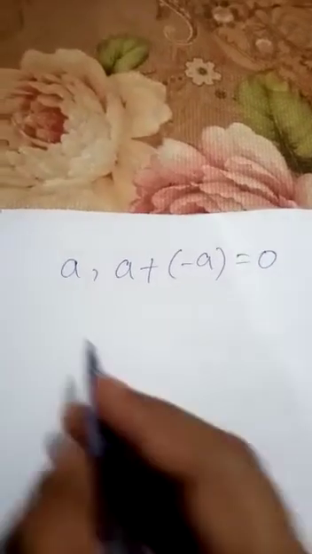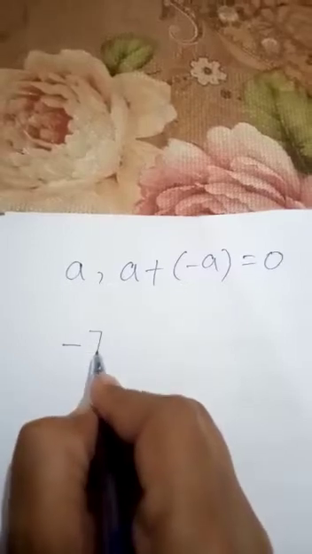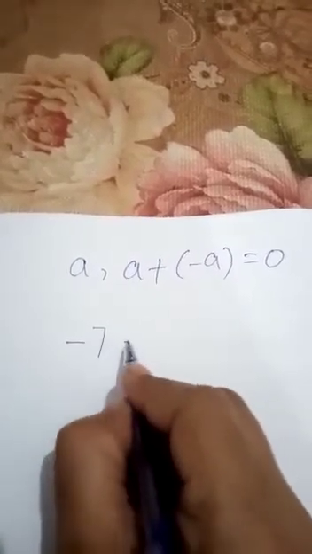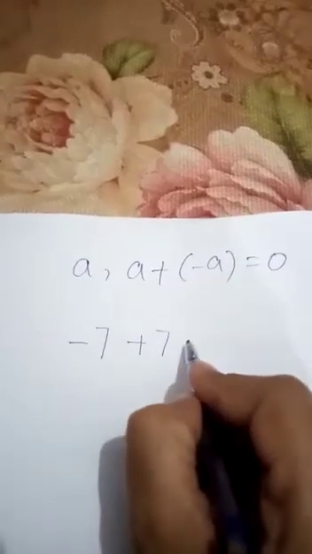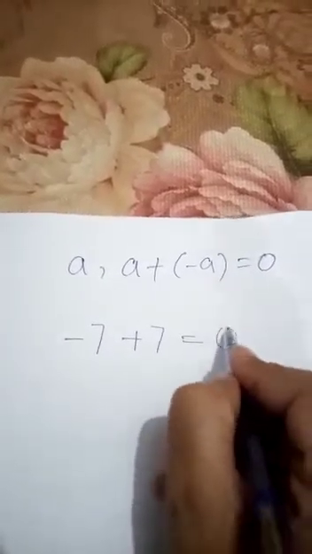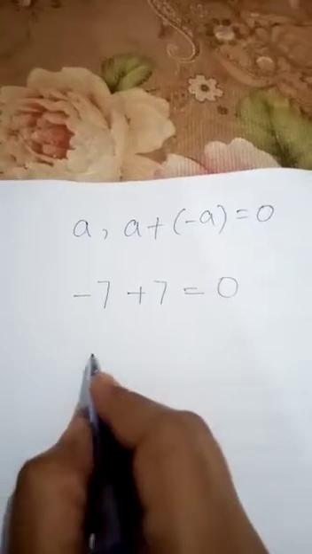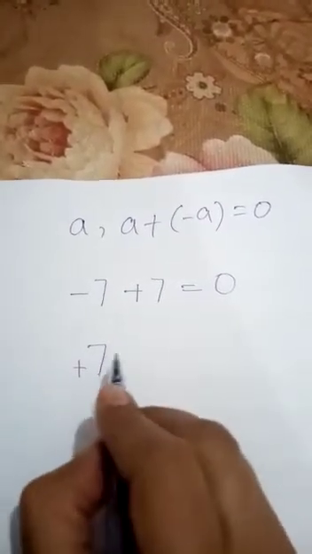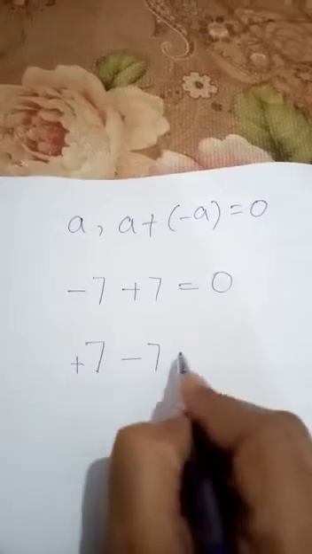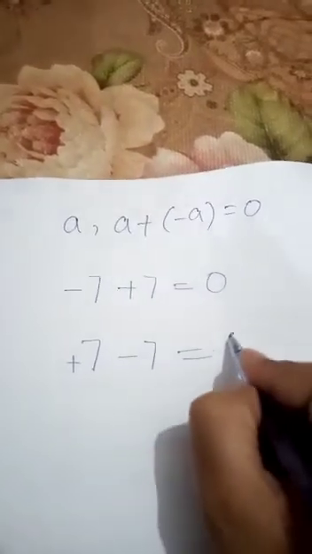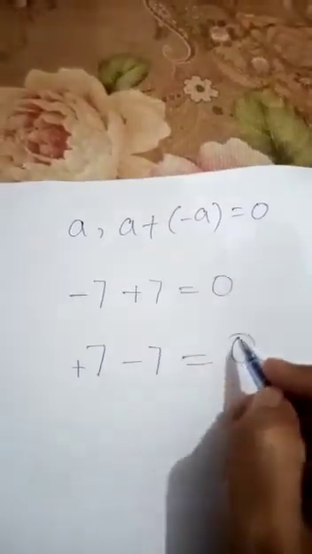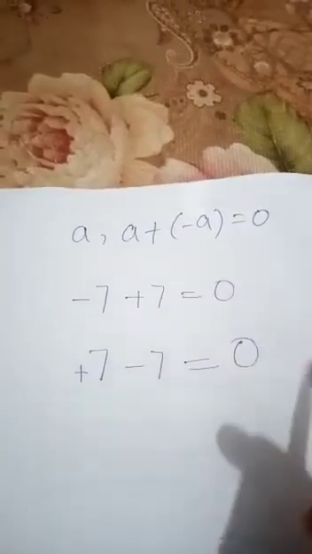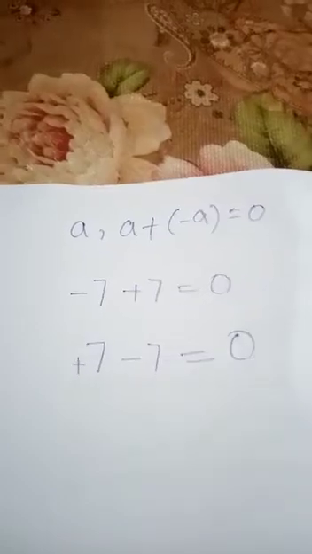For example, if I have minus 7, then the additive inverse of minus 7 will be plus 7 because we get 0. If I have plus 7, then the additive inverse of plus 7 is minus 7 and we get 0. This is called the additive inverse property.